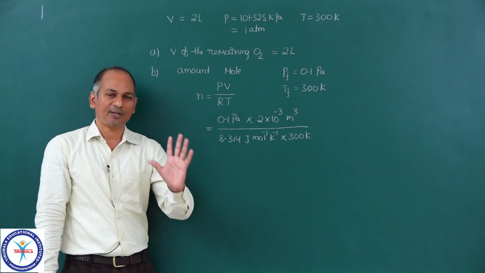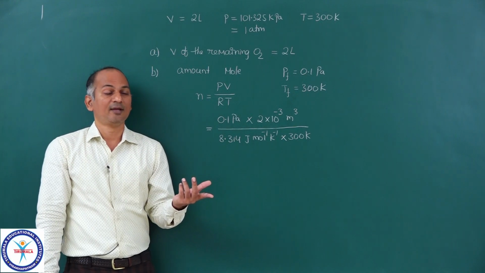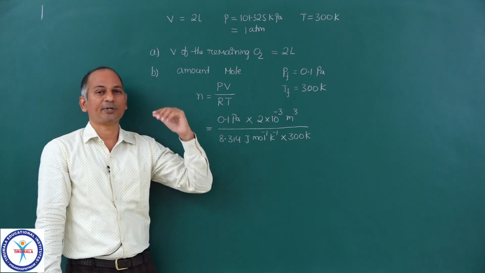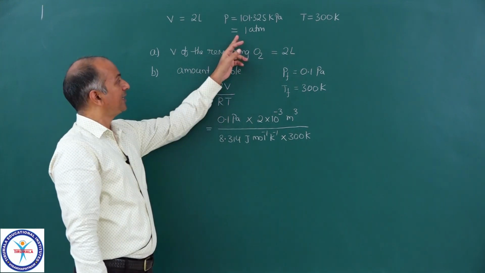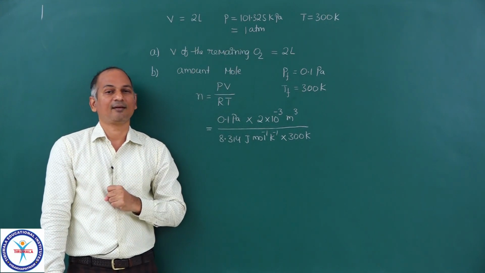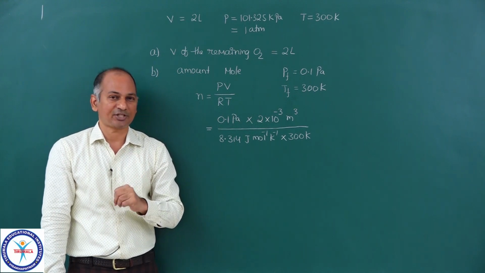So that means a very small amount of oxygen is left, and that is the reason why the pressure is 0.1 Pascal. If you convert this 0.1 Pascal in terms of atm, it comes out to be 10 power minus 6 approximately. So 1 atm to 10 power minus 6 atm. So this is the decrease in pressure.